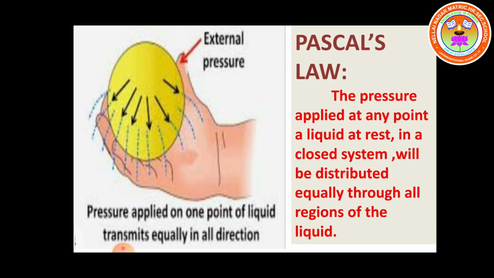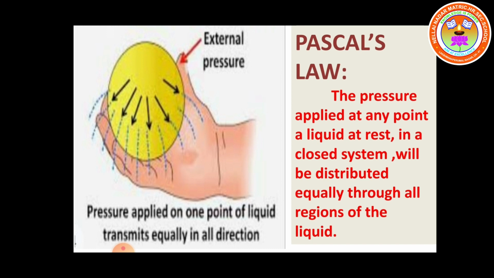But in the previous classes what we discussed, liquids exert the same pressure in all directions at a given depth. The liquid pressure varies with the depth, and the liquid pressure varies with the height, isn't it? But in this case what happens? The pressure is equally distributed when the liquid is at rest in a closed system. That is what is explained in Pascal's law.